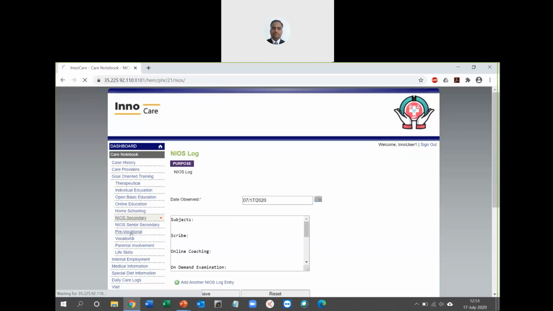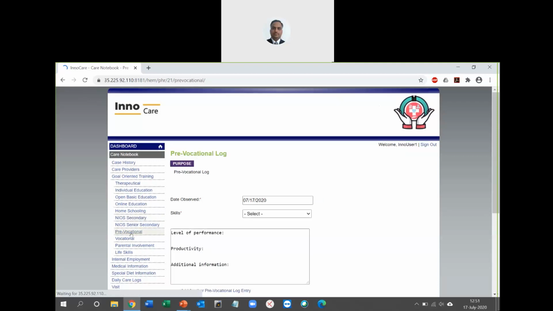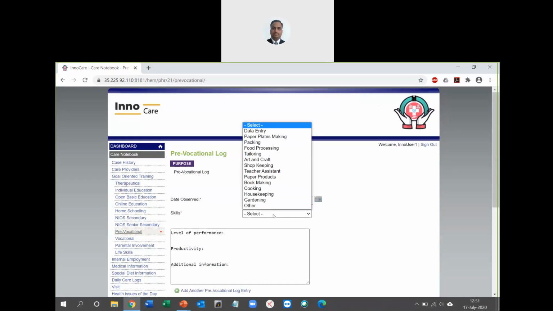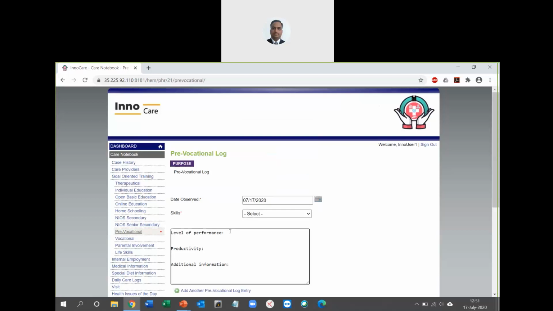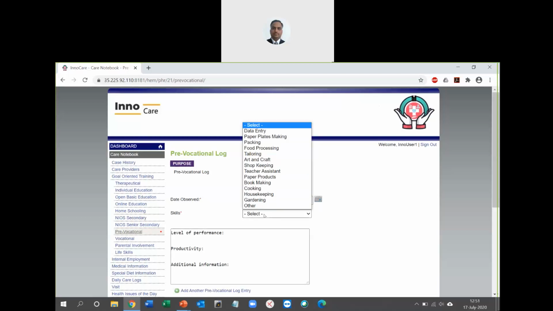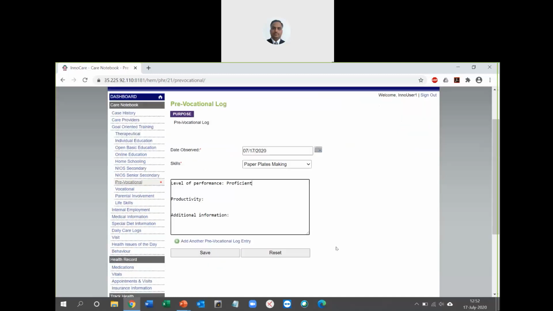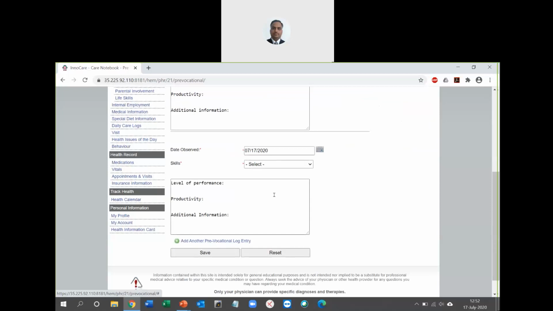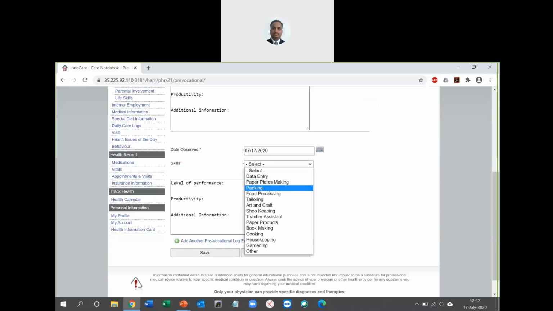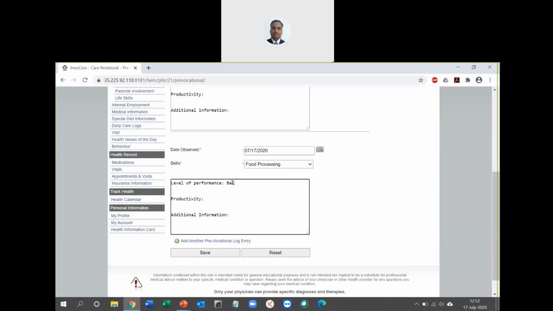There are also pre-vocational and vocational sections, which both have a similar kind of data entry, but you have skills like paper plates making, data entry, food processing, tailoring. So you can select one of these skills and mention the level of performance. As a user, I might be very good at paper plates making, so I can just say proficient here under paper plates making, and add another one where I say, let's say food processing, I can say beginner.